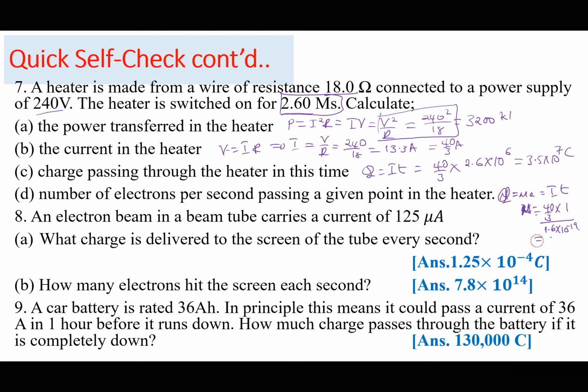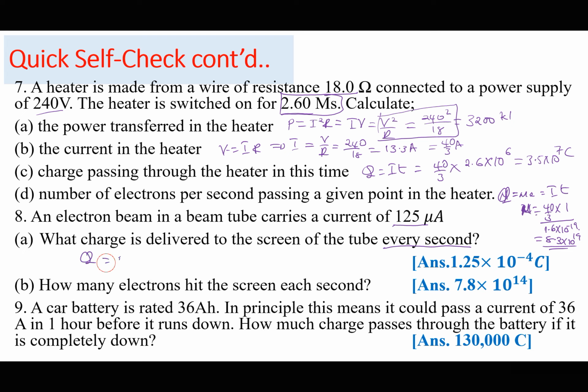So I think the correct answer to this would be 8.3 times 10 to the power of 19. What I got before is the number of charge carriers passing through the heat in a time of 2.6 megaseconds, not in 1 second. An electron beam in a beam tube carries 125 microamperes. What charge is delivered to the screen in the tube every second?